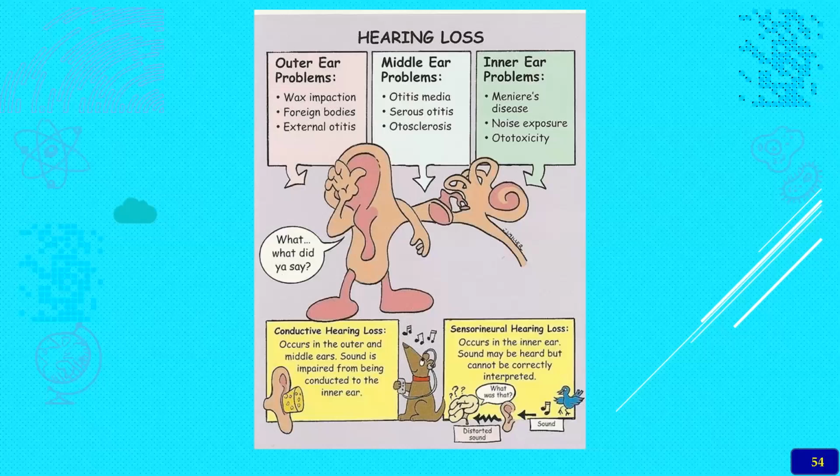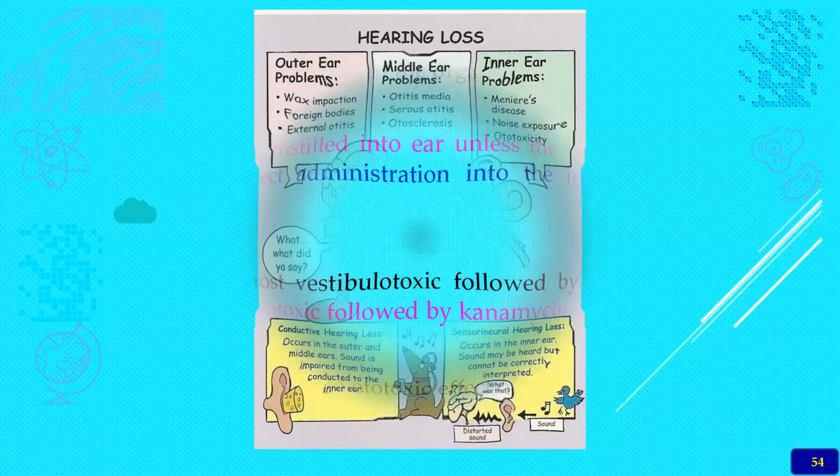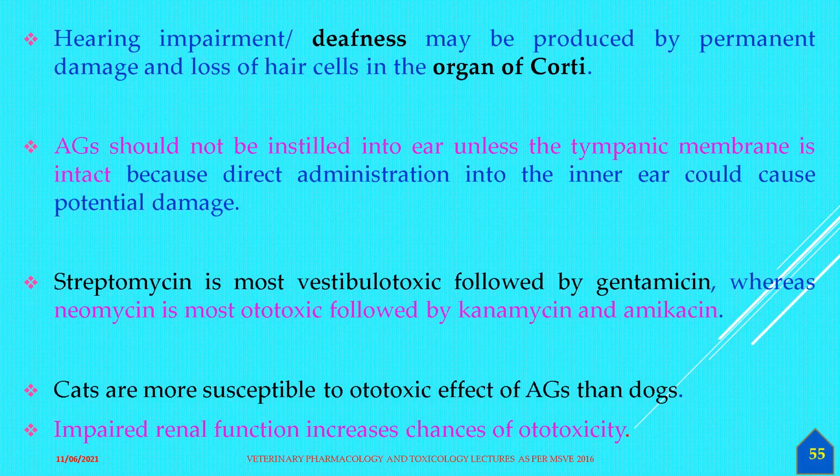Means there may be a hissing sound, or sometimes the person cannot hear at all. Total deafness may also be present. So the hearing impairment or deafness may be produced by permanent damage and loss of the hair cells, especially in the ear, not the hair, and the organ of Corti.